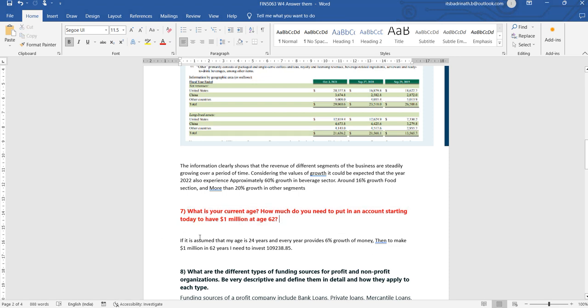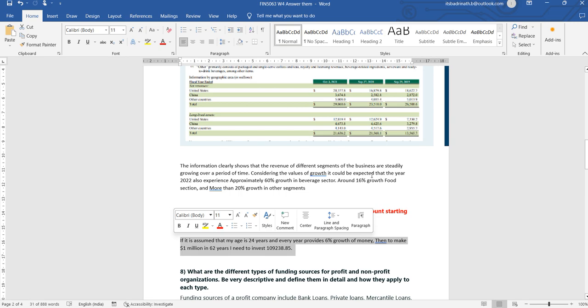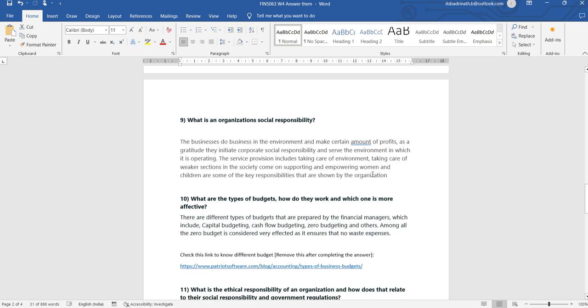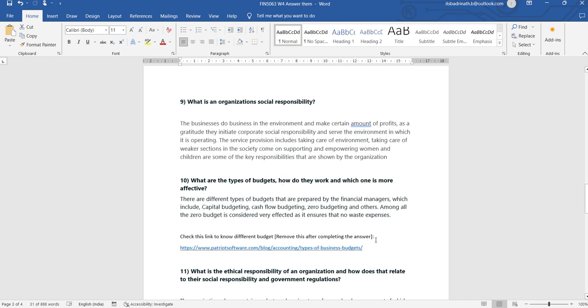Here, it is assumed that my age is 24 years and every year provides 6% growth of money, or interest, then I need to invest 109,038. This is how we write the answer, but you can follow your own style. These are all straight questions, you can write straight away.